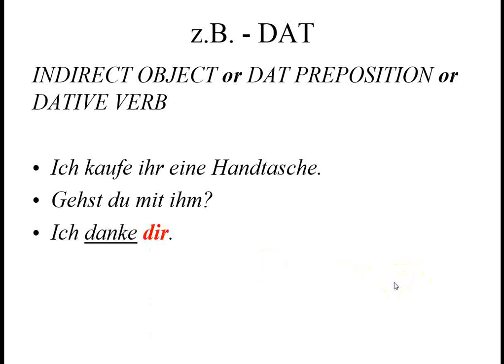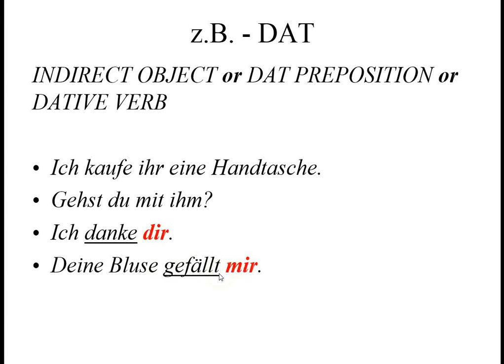This one, ich danke dir. So I went ahead and highlighted this. Danke is one of those tricky dative verbs. So even though this is technically the direct object, I thank who or what, I thank you, danke being dative makes this dative. Du, dich, dir.